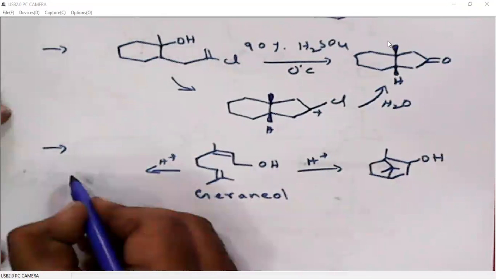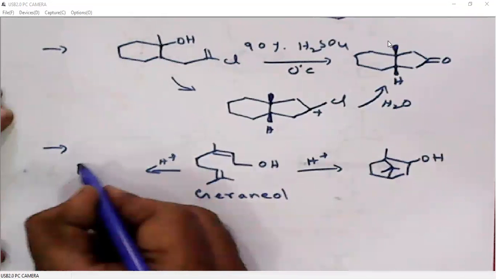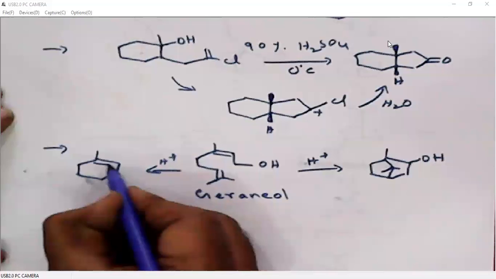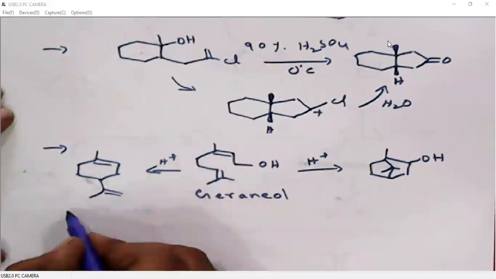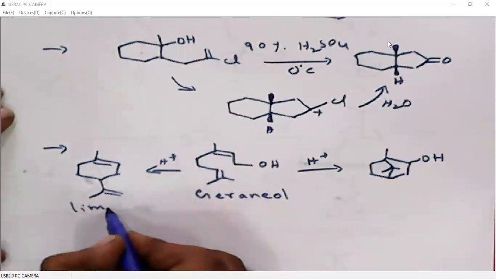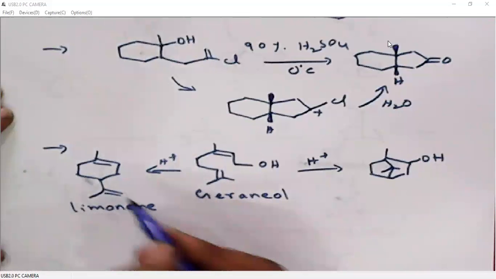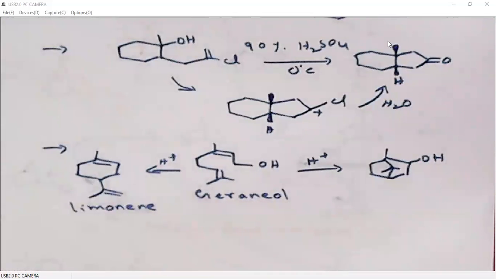Another one is limonene. This compound is called limonene. How is geraniol generating two products under acidic conditions?